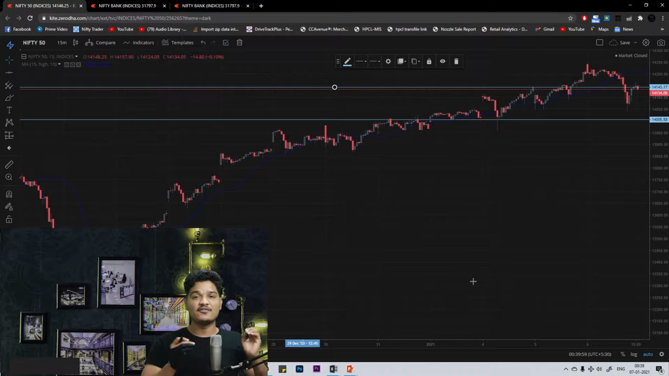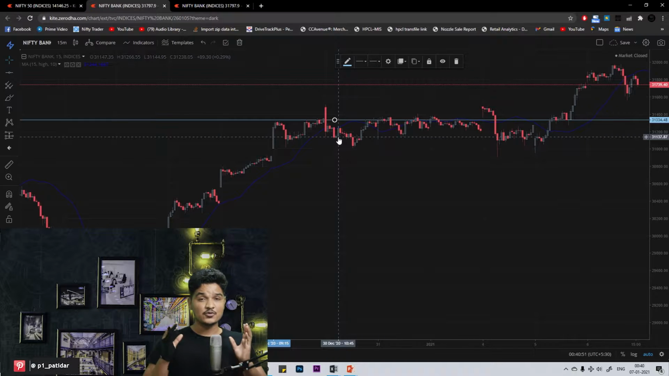Here I have opened 15 minutes Nifty 50 candles, and if you see here, then support is at 14,005 and resistance is at 14,143. Well, this is the support and resistance of Nifty, and here I have opened the 15 minutes candle. It is appropriate for taking immediate support and resistance for the next day.